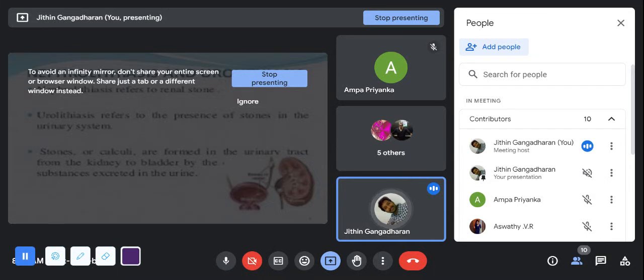What is the difference between urolithiasis and nephrolithiasis? Nephro means kidney, uro means apart from the kidney, like the ureters and urinary bladder. All these things come under the urology condition. So if there is any stone present in these portions like the ureter or urinary bladder, we'll call it urolithiasis. When the stone is in the kidney, we'll call it nephrolithiasis. That is the basic difference between urolithiasis and nephrolithiasis.